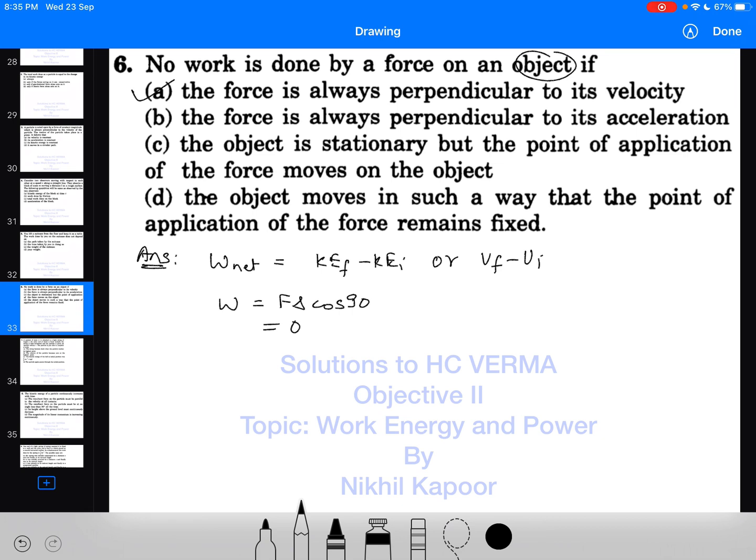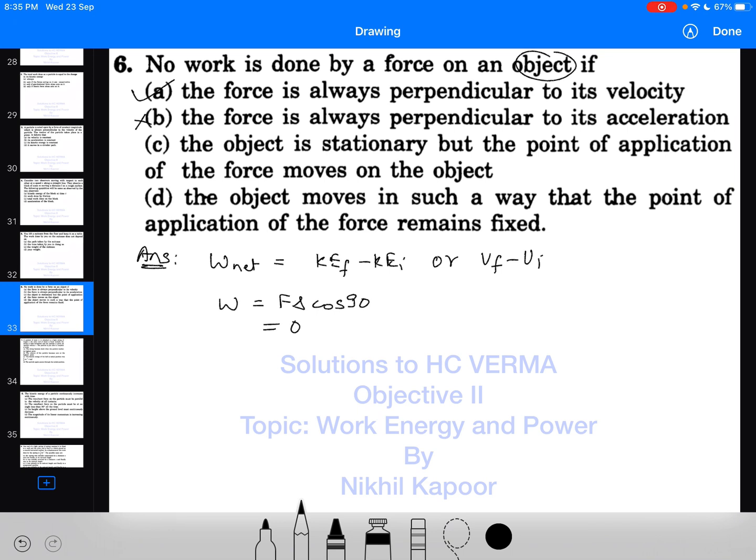Second, force is always perpendicular to its acceleration. So it is not necessary that work done has to be 0 if force is perpendicular to acceleration. Okay, because in any case you will see that there is acceleration, but the work is done on the body.